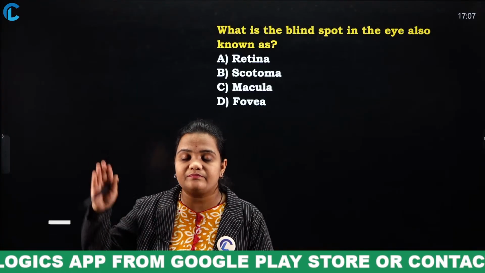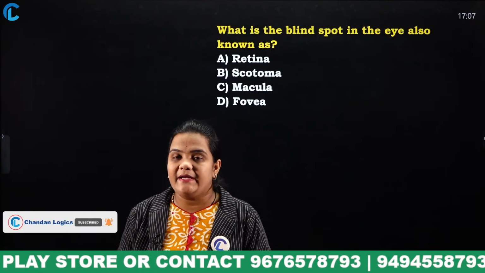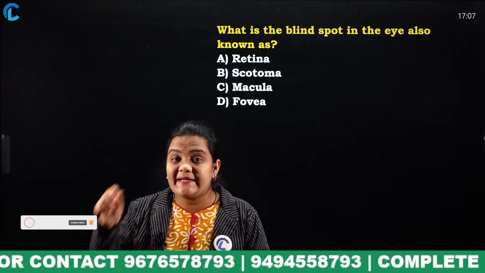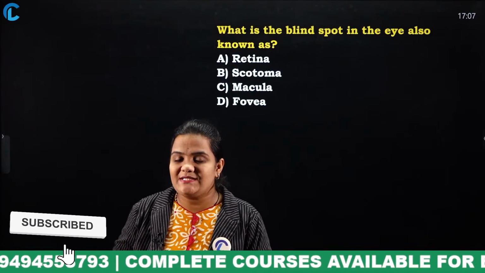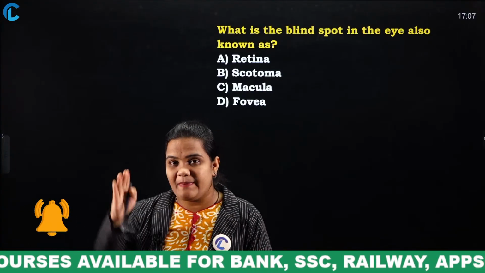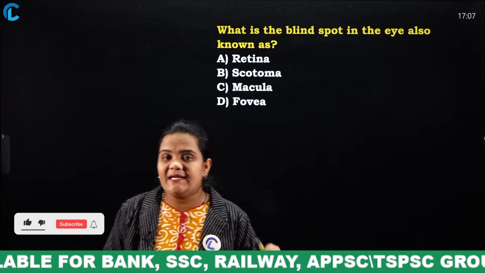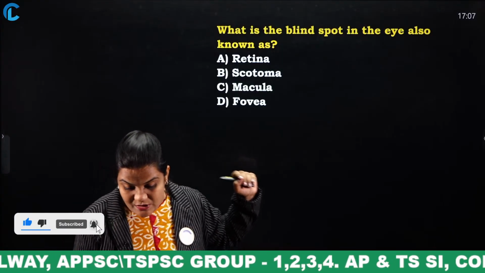Retina is the back part of our eye. The central part of the retina is known as macula. And fovea is the depression in the macula.